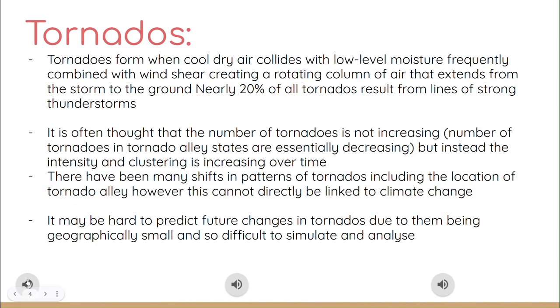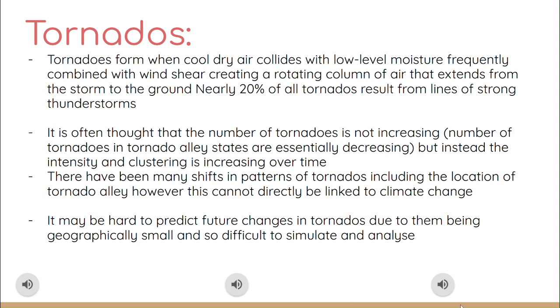A tornado can be described as a violently rotating column of air that is in contact with the Earth's surface. They form when cool dry air collides with low-level moisture, frequently combined with a wind shear, which creates a rotating column of air that extends from the storm to the ground.